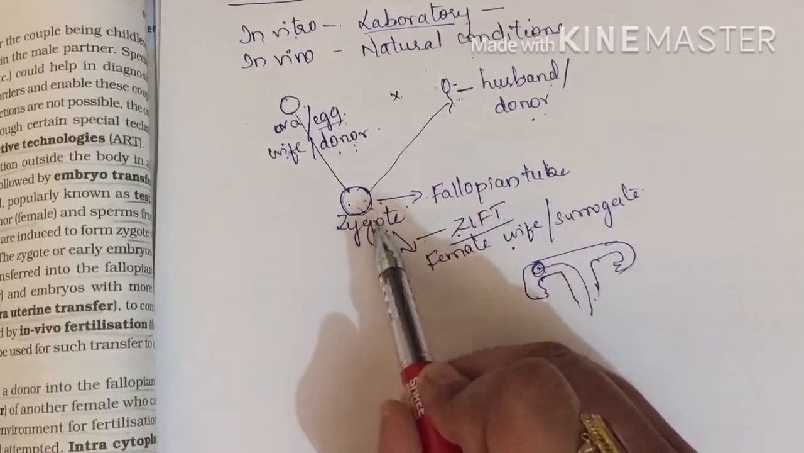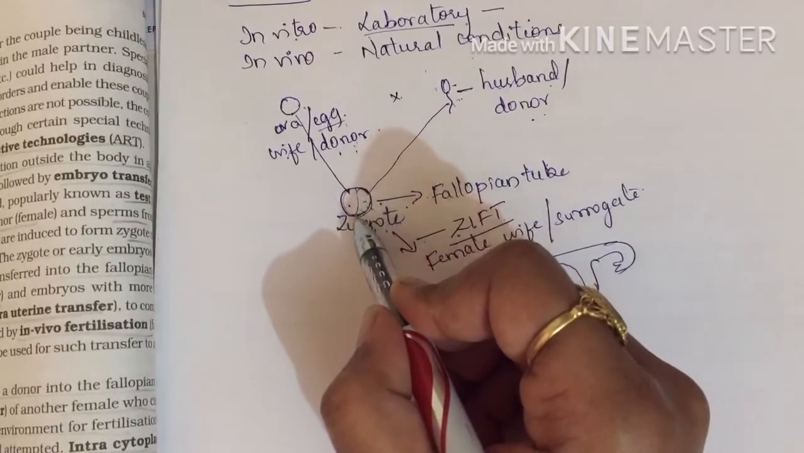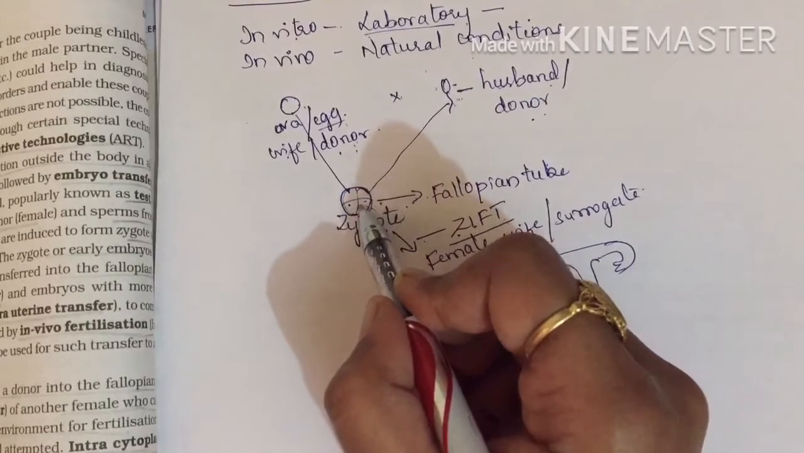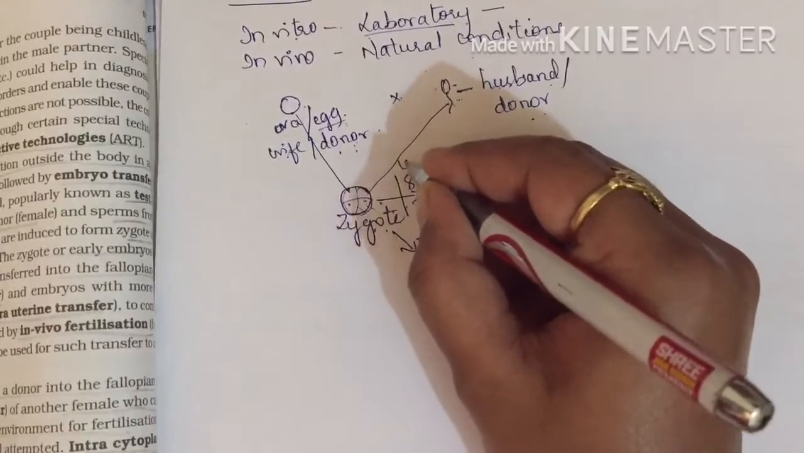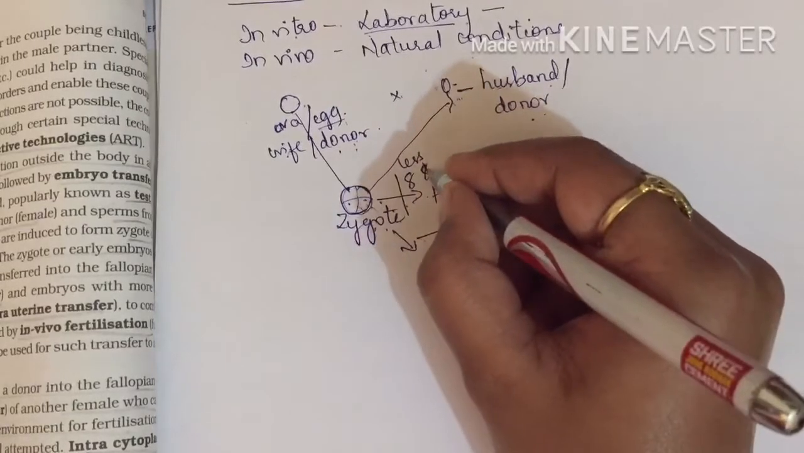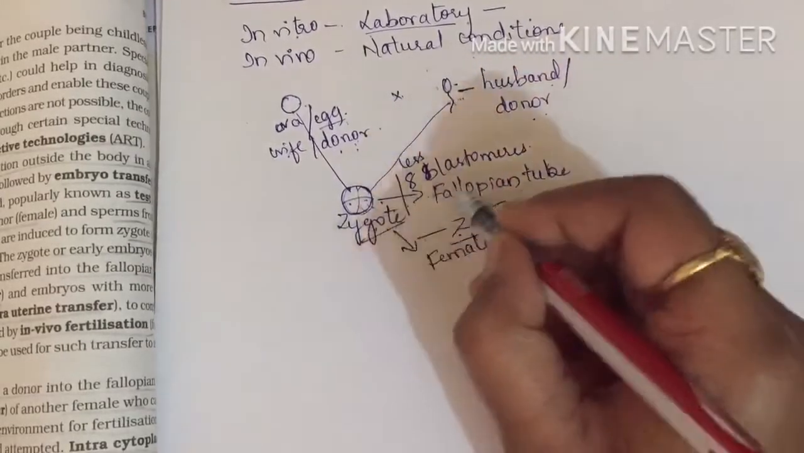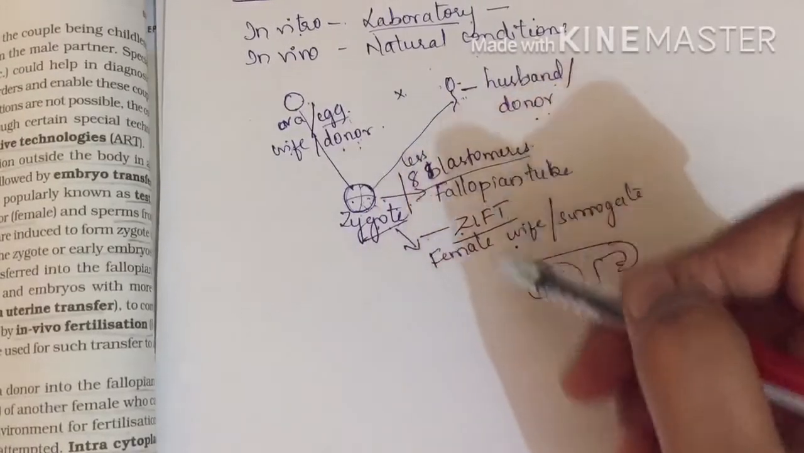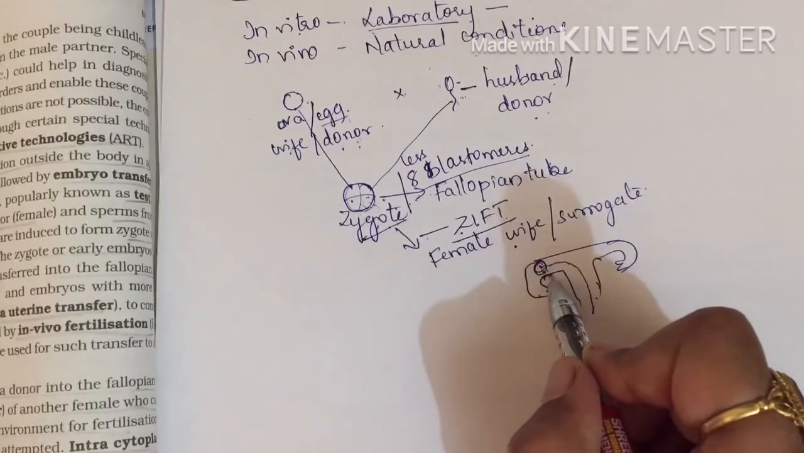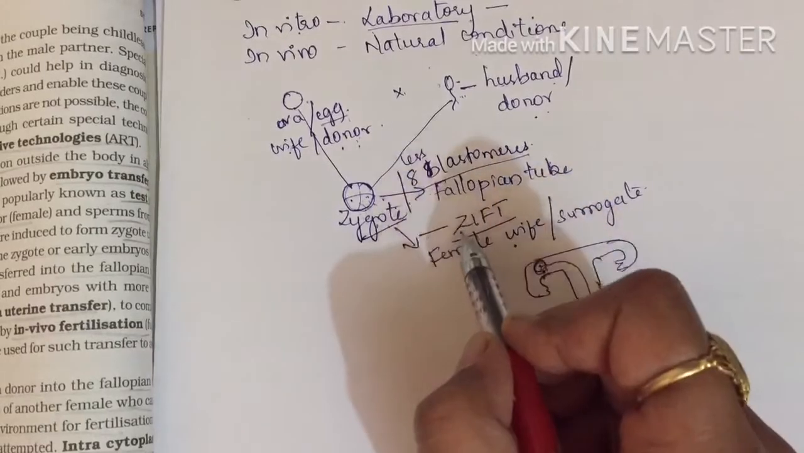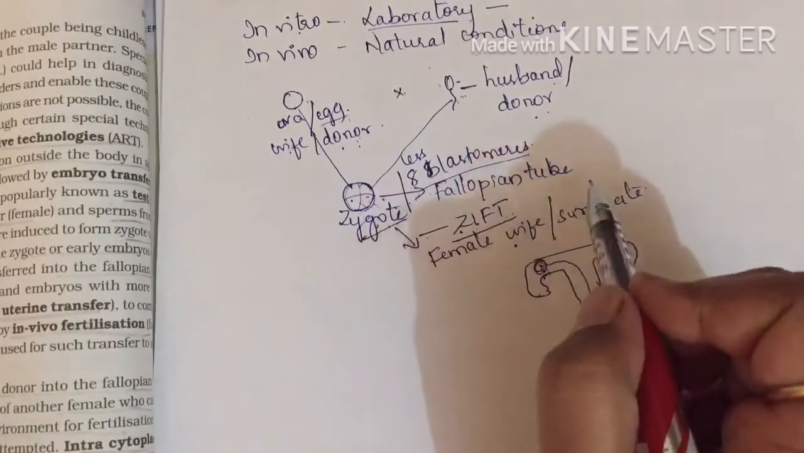Not only the zygote, even when it has started its cleavage. As we know, the zygote will start its cleavage forming 2 blastomeres, 4 blastomeres, 8 blastomeres. Either the zygote or an embryo of less than 8 blastomeres can be transferred inside the fallopian tube of the female who is willing to have that. So this we call zygote intra-fallopian transfer. Either the zygote or less than 8 blastomeres, if transferred, we call it ZIFT.